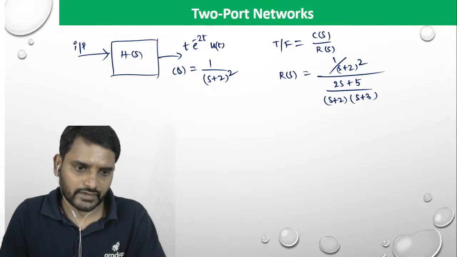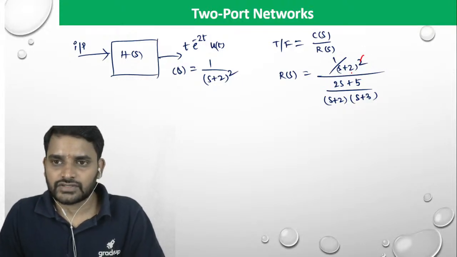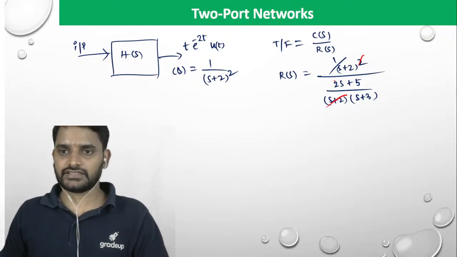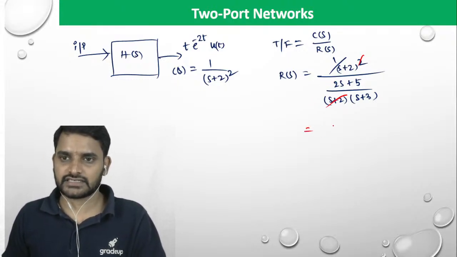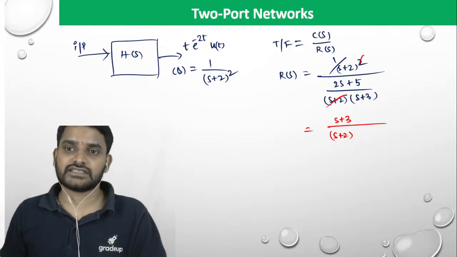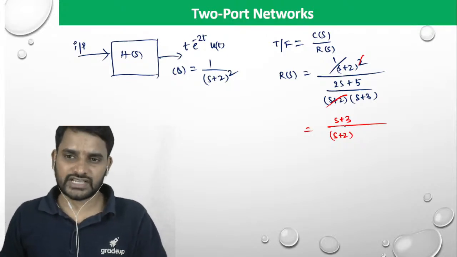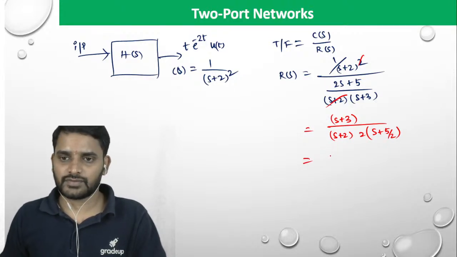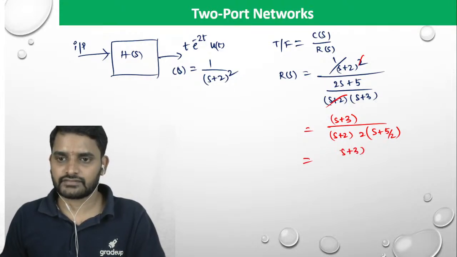Okay. Is it okay? So (s plus 2) whole square, s plus 2 gets cancelled. And you can get this as (s plus 3) divided by (s plus 2) into (2s plus 5). You can take 2 as common. If you take 2 as common, s plus 5 by 2. So this is how it looks like.